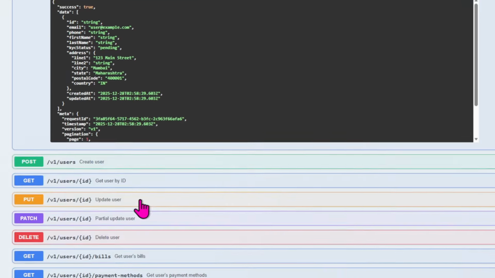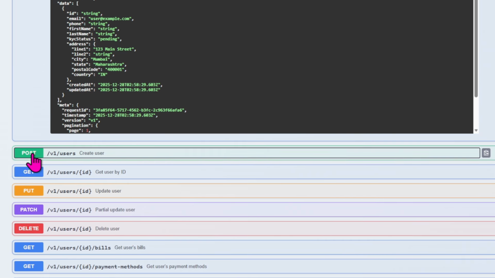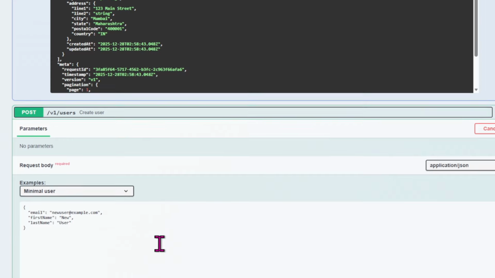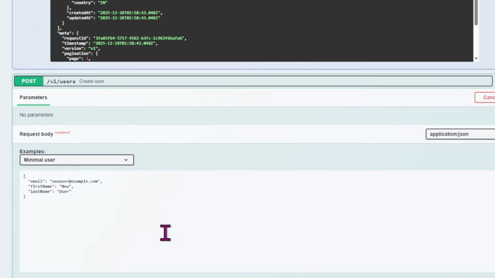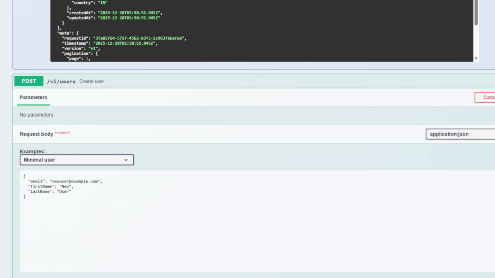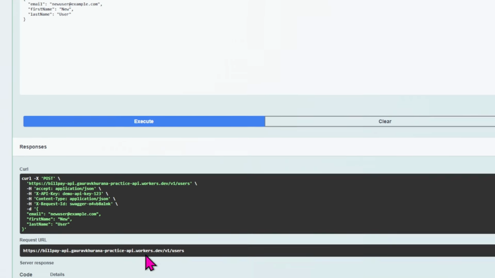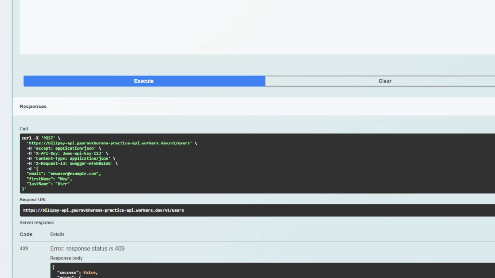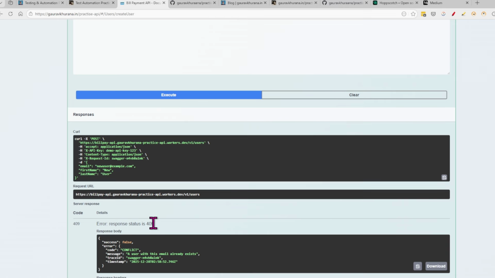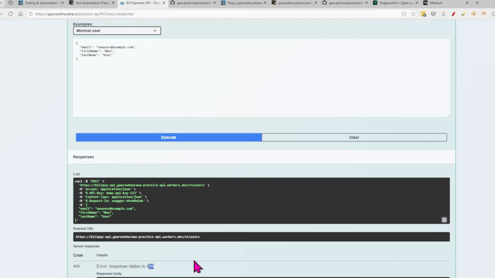And if I want to even post a user, I need not create some API or create some JSON server locally. This is a fully working website. So if you try to create a new user, it will allow you. Let's see. It gave an error because a similar user exists. So you can test these things as well, like the 409 error.